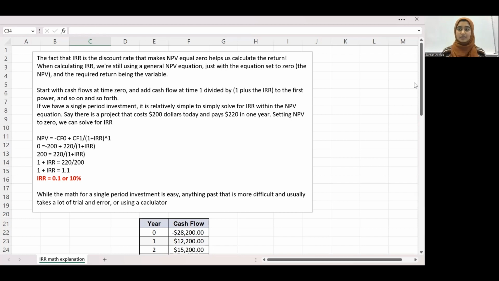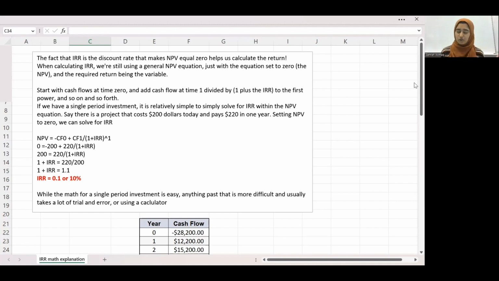Hi, my name's Zara, and I'll be explaining the math of the IRR. So the fact that it's the discount rate that makes NPV equal to 0 actually is super helpful for us calculating the return. We're still using the general NPV equation, just with the NPV set to 0, but the required return being the variable.